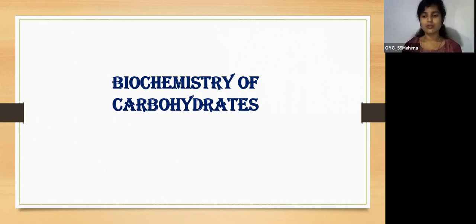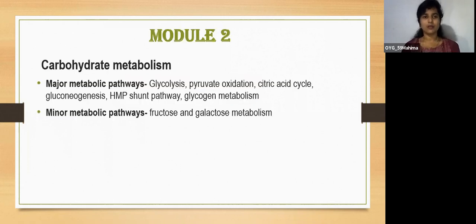heteropolysaccharides. So today we'll be discussing carbohydrate metabolism, that is, how these carbohydrates are metabolized in our body and how they provide us energy. It includes major metabolic pathways and minor metabolic pathways. Major metabolic pathways are glycolysis, pyruvate oxidation, citric acid cycle, gluconeogenesis, HMP shunt pathway, and glycogen metabolism. And there are two minor pathways, that is, fructose and galactose metabolism.